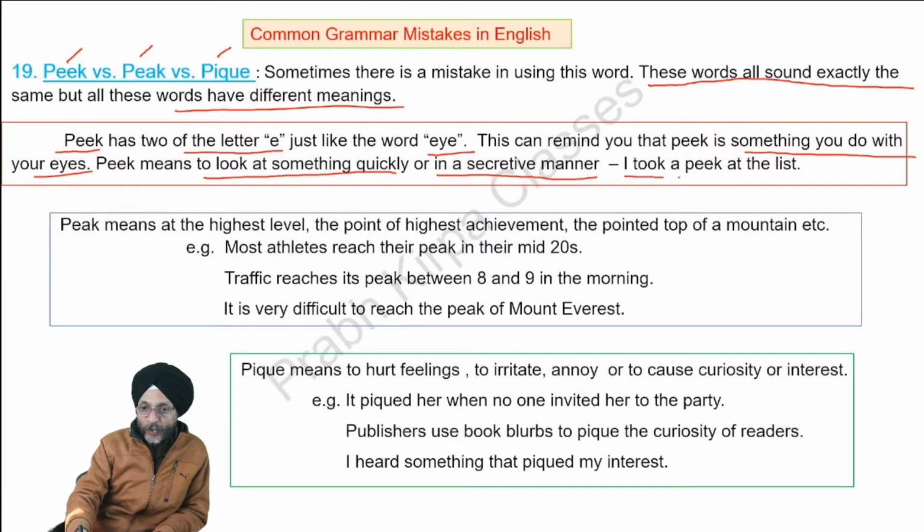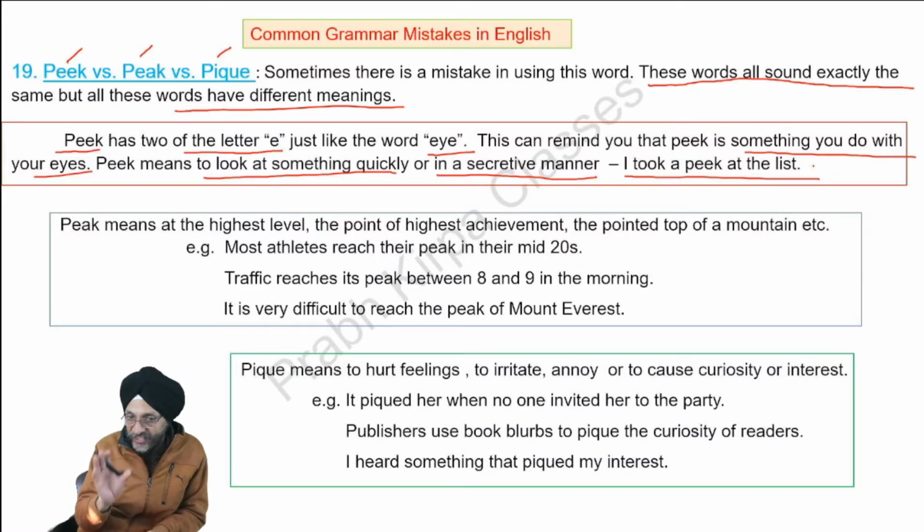For example, I took a peek at the list. That is, I went through the list very quickly or in a very secretive manner.